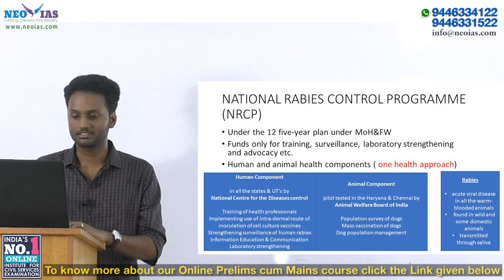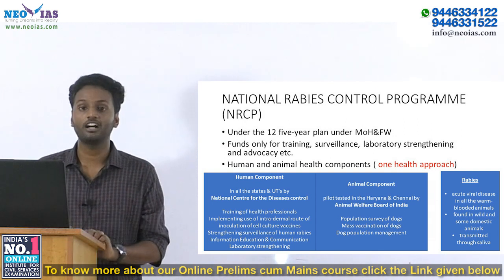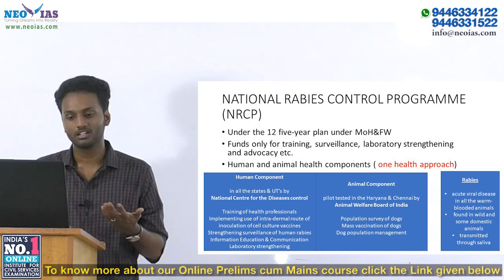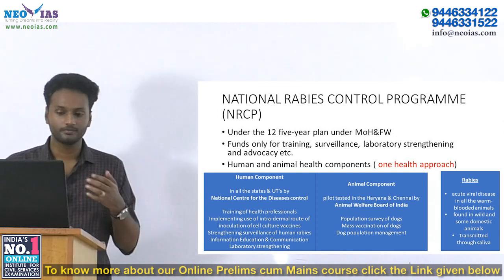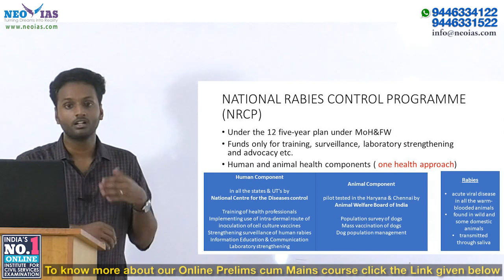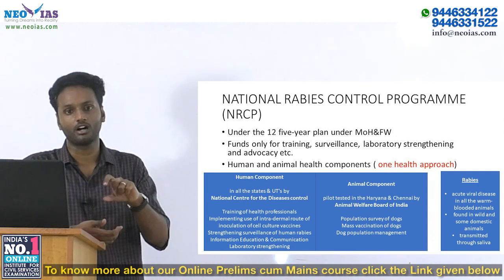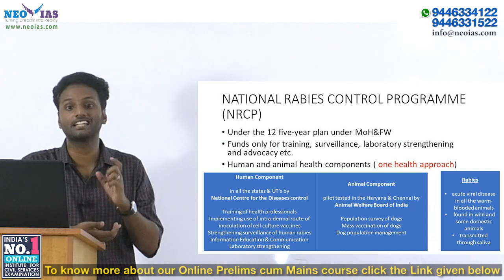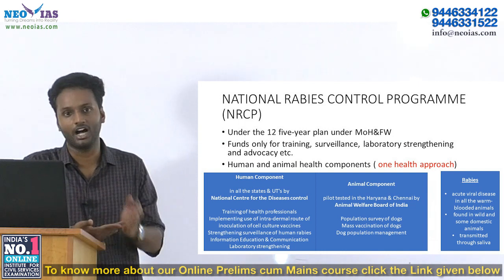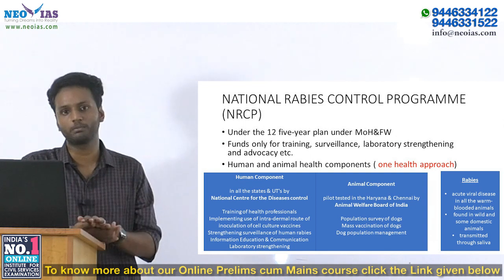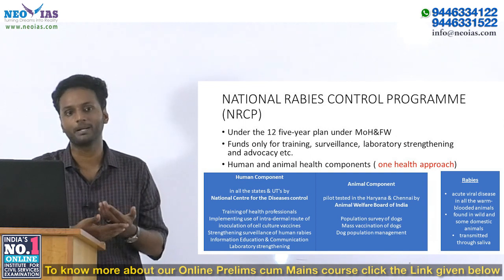The sterilization schemes, and also mass vaccination of dogs, are being done to a limited extent. One thing to note is that the animal component is happening only in the states of Haryana and Chennai. These are the only states where the animal component is currently being implemented.